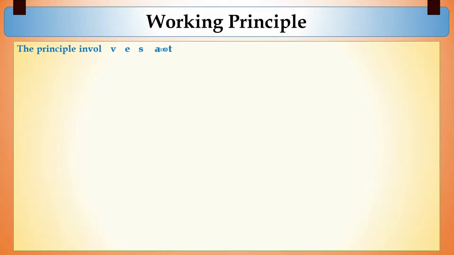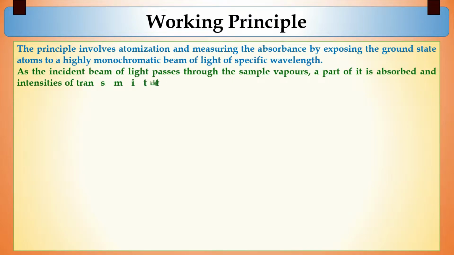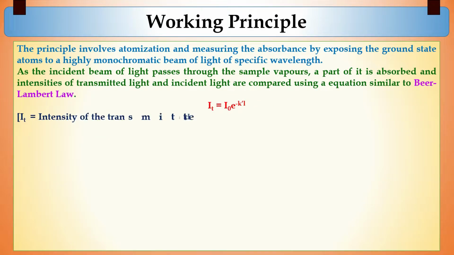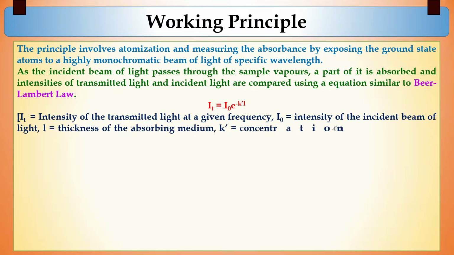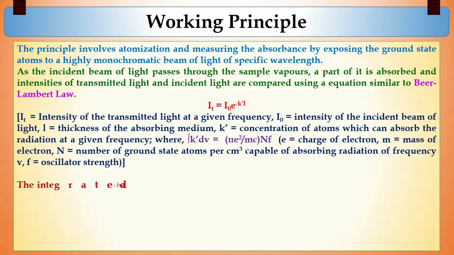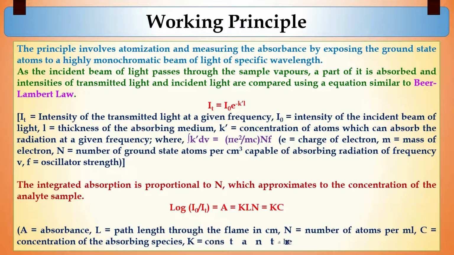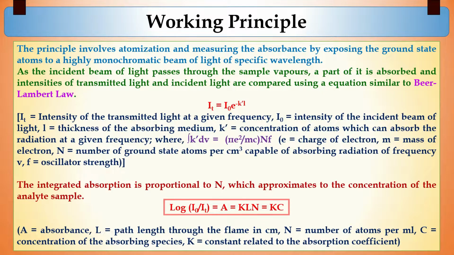The working principle involves the conversion of analyte sample solution into a fine mist of ground state atoms by atomization, and measuring the absorbance by exposing the ground state atoms to a highly monochromatic beam of light of a specific wavelength. As the incident beam of light passes through the sample vapors, a part of it is absorbed, and the intensity of the transmitted light, that is IT, at a given frequency is less as compared to the intensity of the incident beam of light I0, and is related to the latter by the expression which is similar to Beer-Lambert law. You can see the equation here: IT equals I0 e to the power minus k dash L.